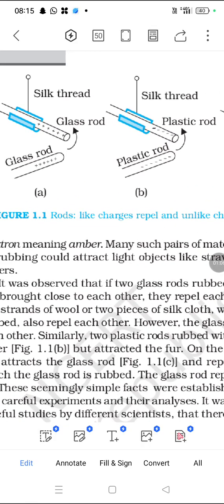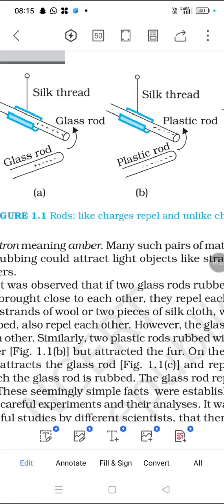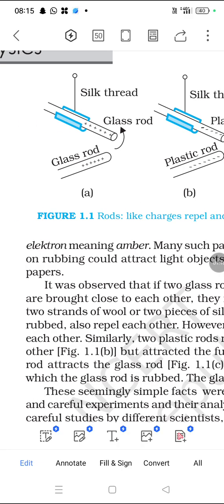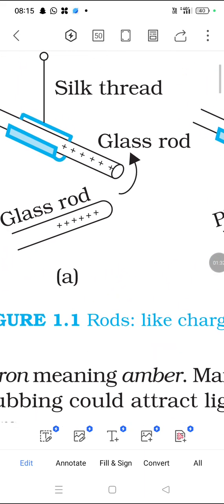Here we take the glass rod and the silk thread. First we take the glass rod. It has positive charges. The silk thread is wrapped around the rod. What will happen? The rod having the positive charges, these positive charges are transferred by friction, and the negative charges move into the silk.